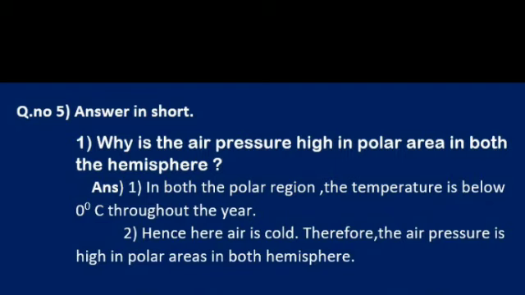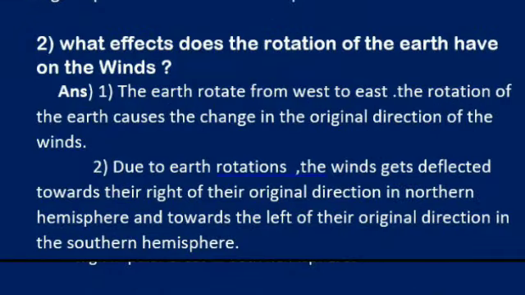Therefore, student, the air pressure is high in polar areas in both the hemispheres. Understood why? Because the temperature is always below 0 degrees Celsius. The air is very cold. It's snowing over there. Therefore, the polar area is always a high pressure area. Understood? Let's see the second question.